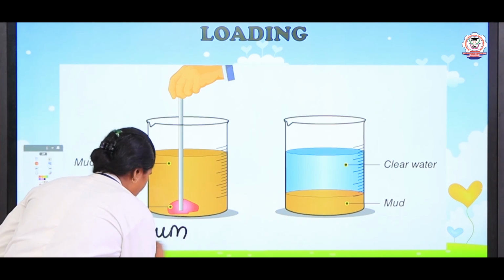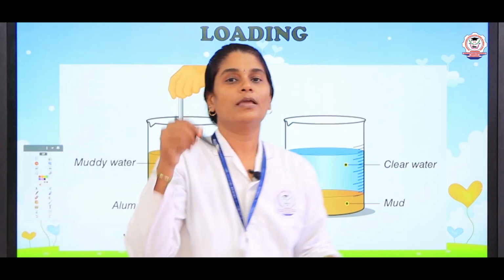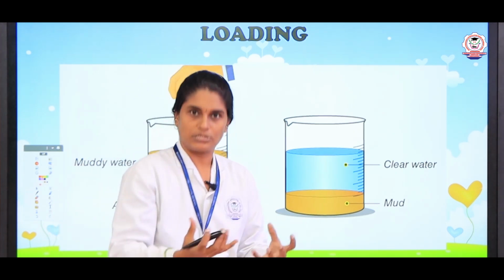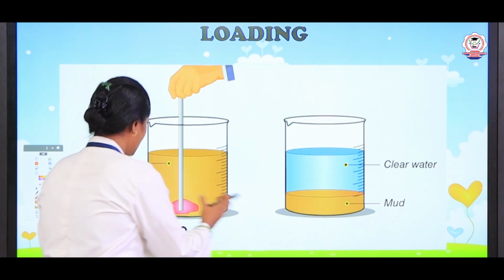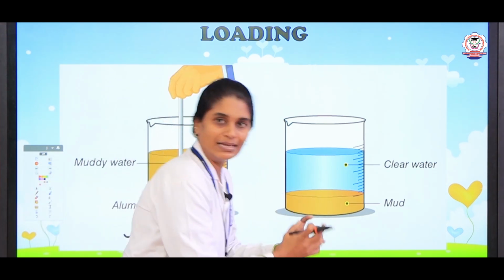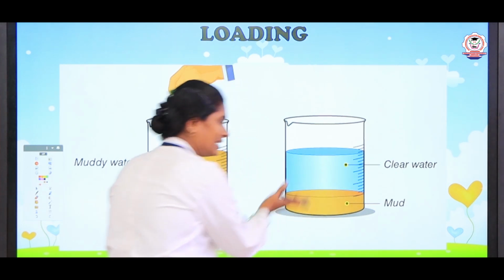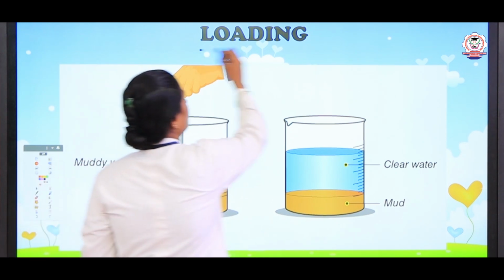Alum is a substance that is added to the impure water to remove the impurities. Thereby the impurities in the water combine together and are easily removed from the water. This process is known as loading.